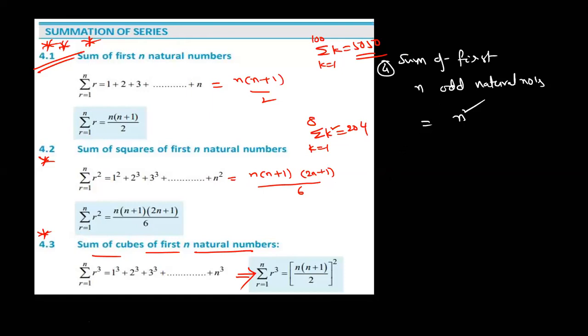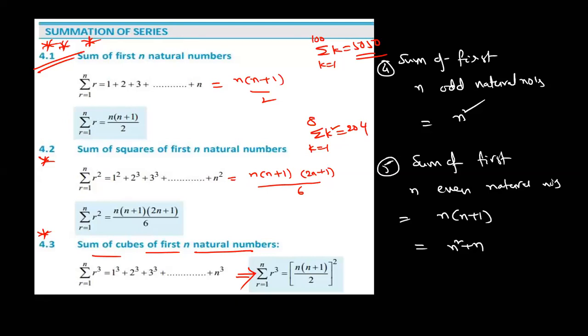Sum of the first n even natural numbers. What is the answer? Yes, Ramakshmi responding immediately. Fantastic. n into n plus 1. That means n square plus n. So right now, enough. Thank you. Rita, good. Next slide.